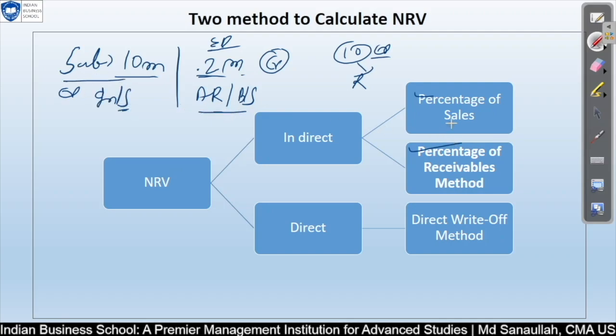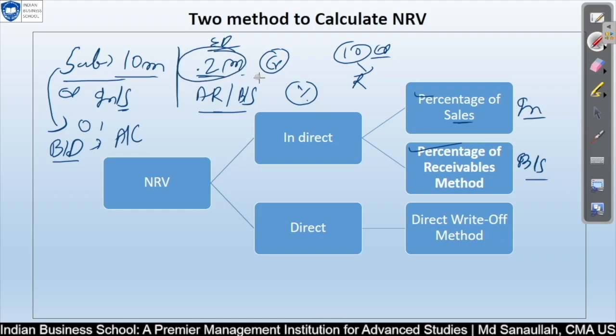So percentage of sales is an income statement related method, and this one is a balance sheet related method. We will learn that in detail. Based on the percentage you target, say 1% of 10 million will be our bad debt, that amount you will book into your allowance account. In a similar way, you will decide what percentage of your credit accounts receivable or uncollected cash, based on that you will decide how much percentage would be our bad debt, and accordingly you will pass the entry to your bad debt and allowance account.